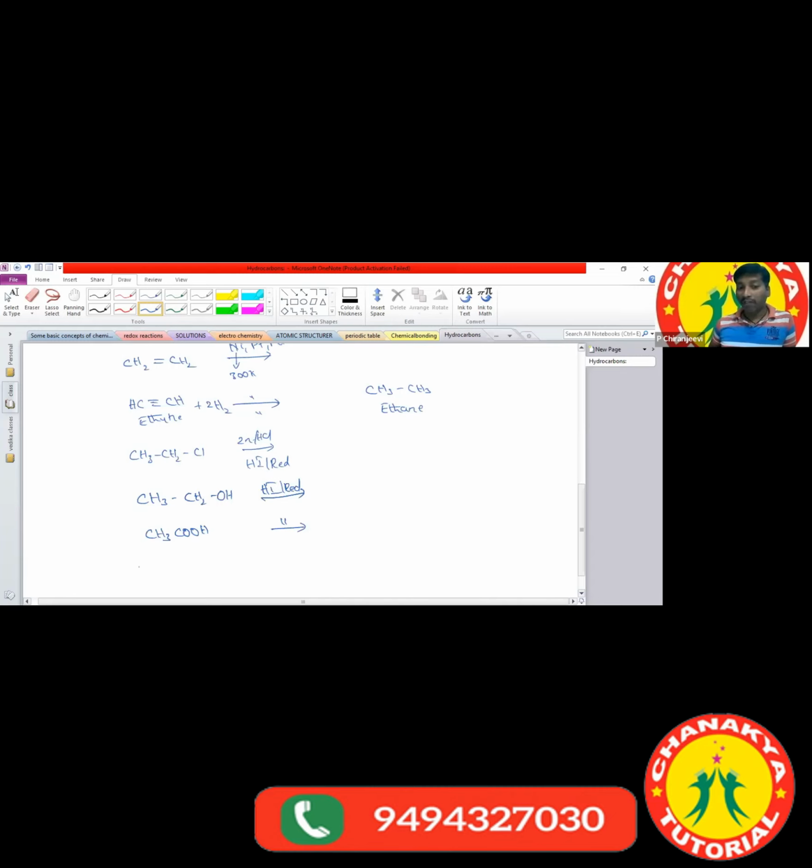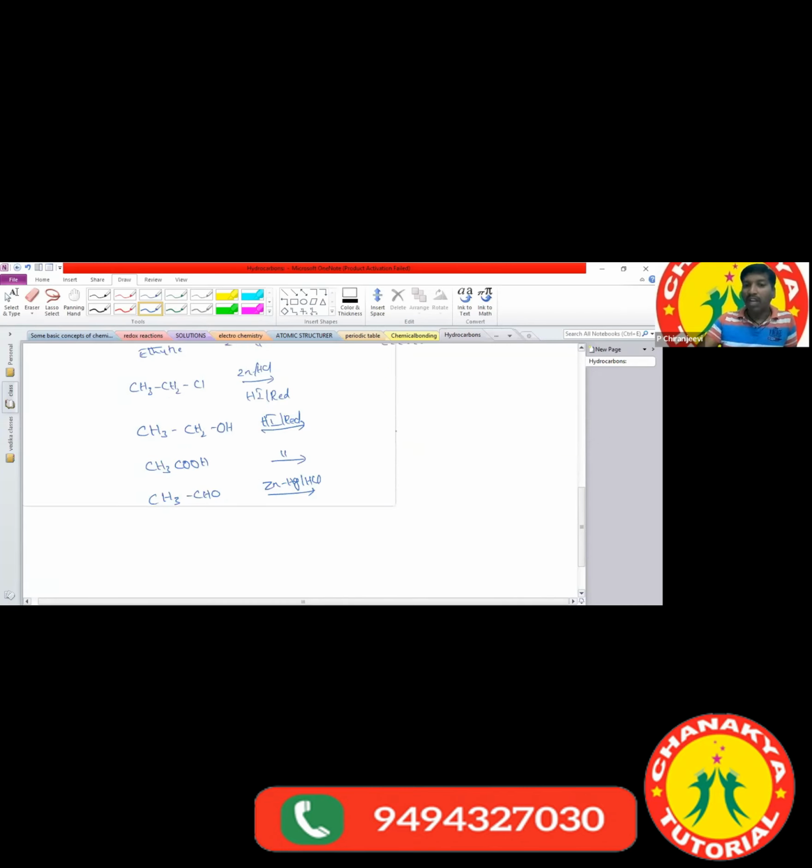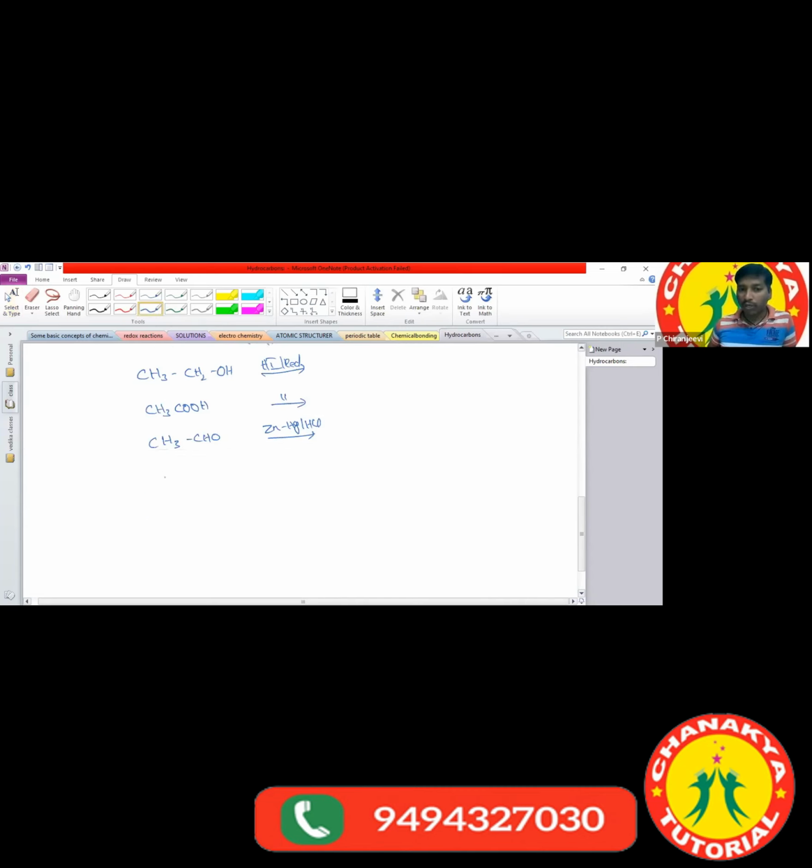And aldehyde functional groups are there. What are the aldehydes here? For example, acetaldehyde, CH3CHO. If the acetaldehyde is reduced with zinc amalgam in presence of HCl, this we call the Clemmensen reducing agent. If the aldehydes are reduced with the Clemmensen reducing agent, they are also converted into ethane. Ketones are also reduced into alkanes, for example CH3 bond C double bond O bond CH3. Aldehydes and ketones are also converted into alkanes.